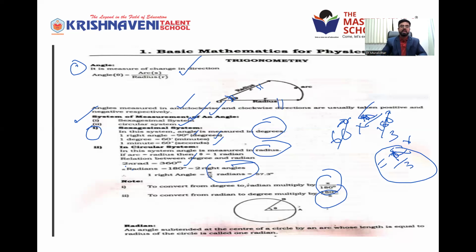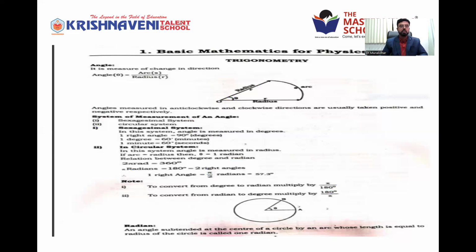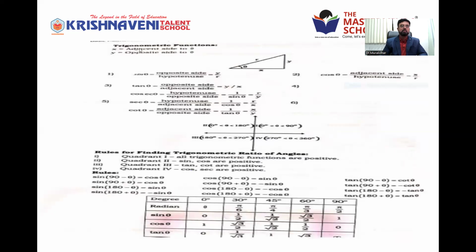Clear? That is called radians. This is one of the most important units in mathematics. This part we have done yesterday. Now, more about the trigonometric functions. So it's not a mathematics class. Once again, I'm telling you, it is our physics class. Just basic mathematics we are discussing.